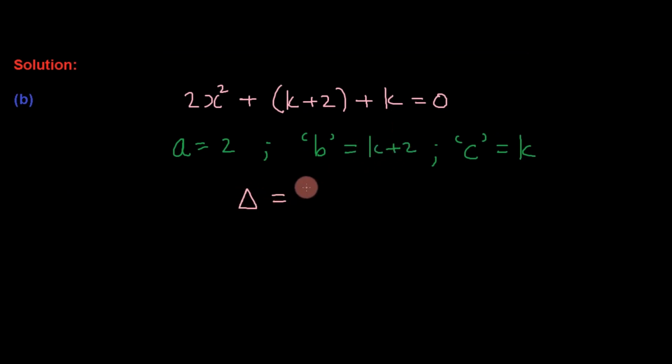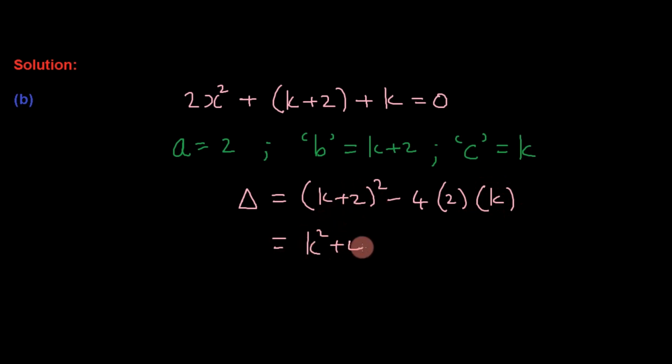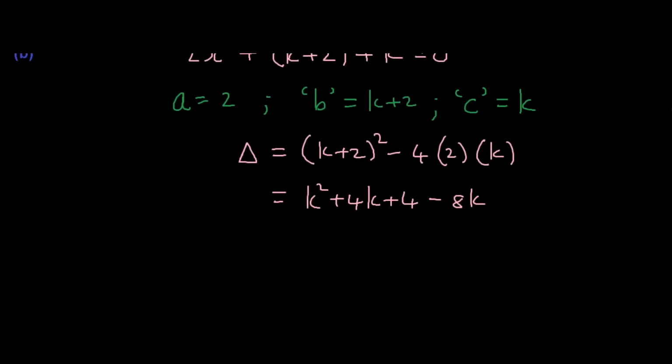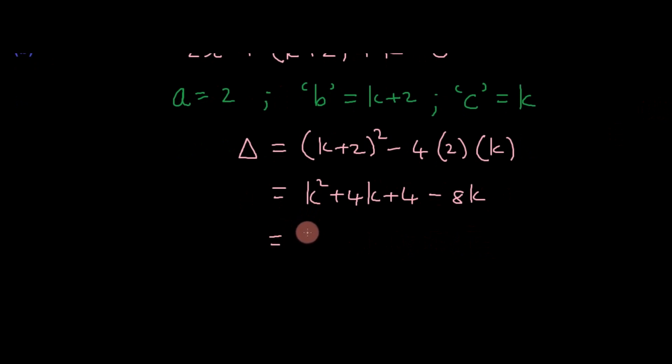It's going to be b squared minus 4 times a times c. We're going to square out here, so k squared plus 4k plus 4 minus 8k. We can add like terms, so 4k less 8k is negative 4k.